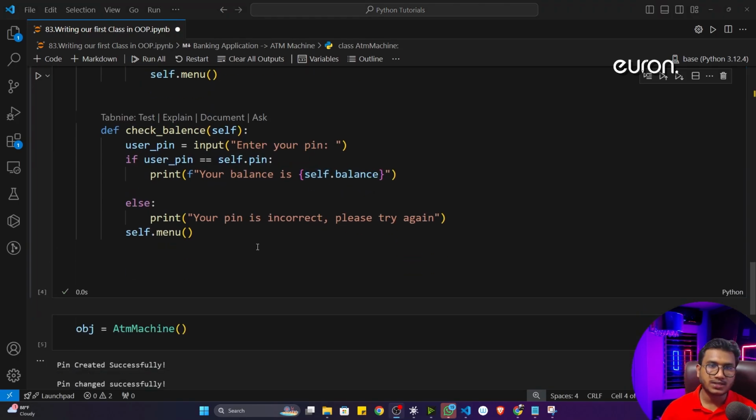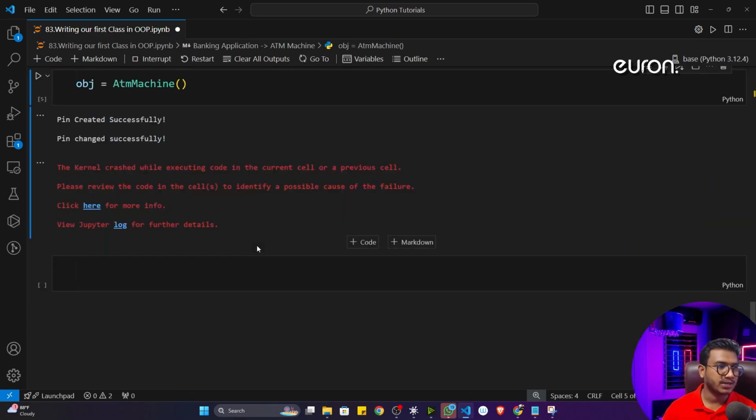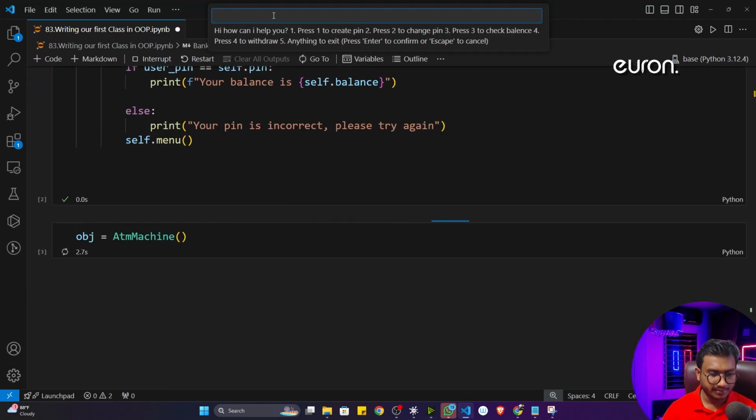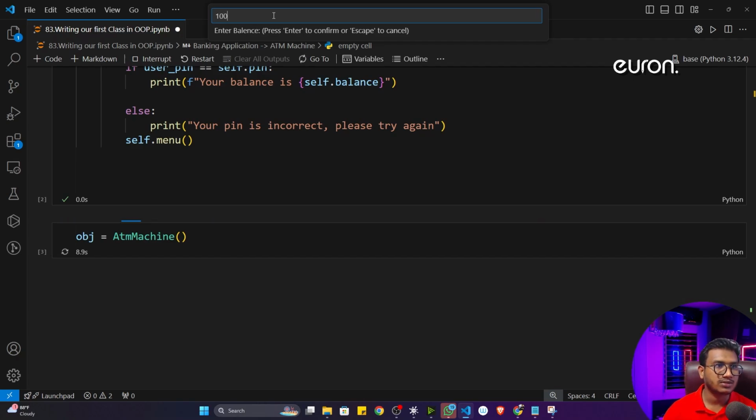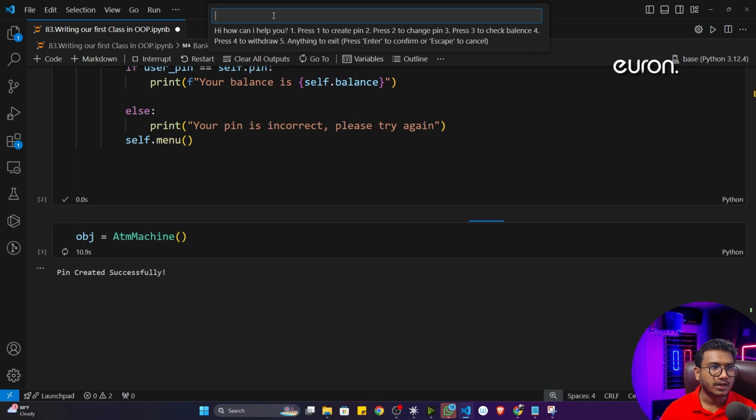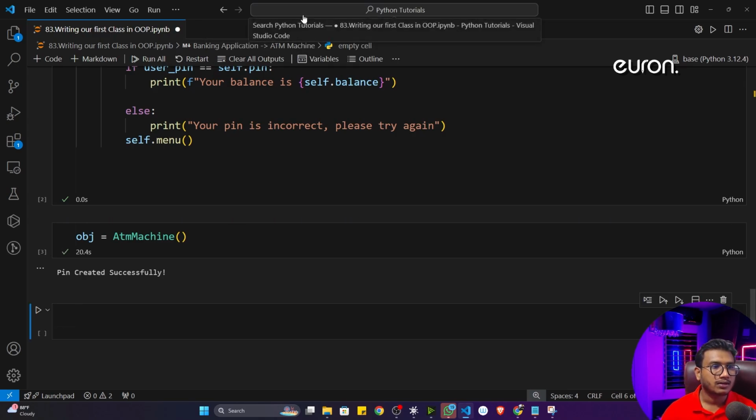Now let's test whether it's working or not. I will execute the program. First of all I will create a pin. I'll give 1, give the pin 123, and I will also enter the balance, let's say 10,000 rupees. Now see, my pin is created and I also entered my balance. Now I want to check the balance, so I'll give 3. Three is to check the balance.